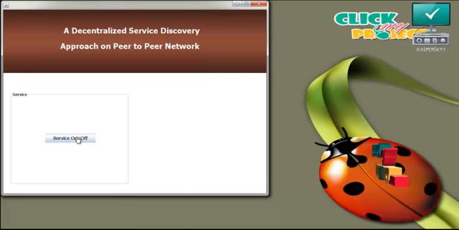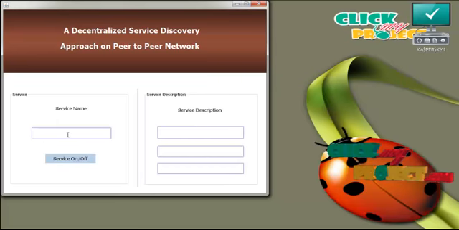Now press service on or off. Here the service is created. The service contains the service name and the service description. First of all, enter the service name and now enter the service descriptions. There must be 3 service descriptions and then press the service off button.